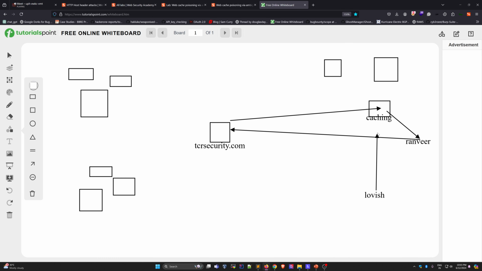His request goes there and gets the response back. This means the main server of tcrsecurity.com is not getting any request from Lavis. Why? Because this server has the cache.